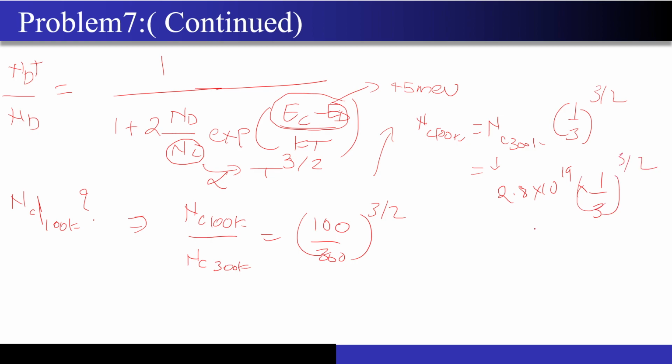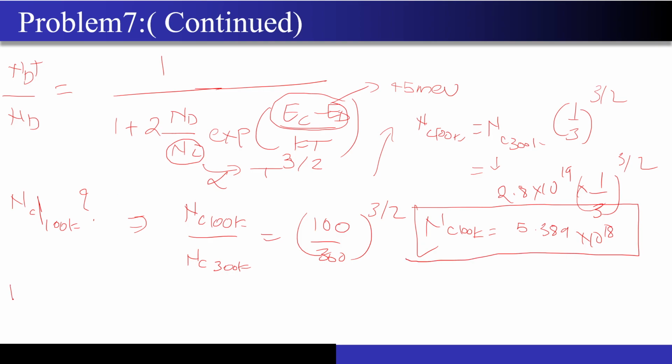Now let's substitute everything back in the equation. Before that, I forgot to calculate this value. This NC of 100 K will come out to be around 5.389 into 10 to the power 18. So let's substitute everything in this equation.